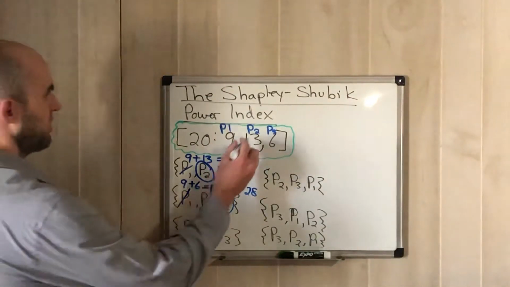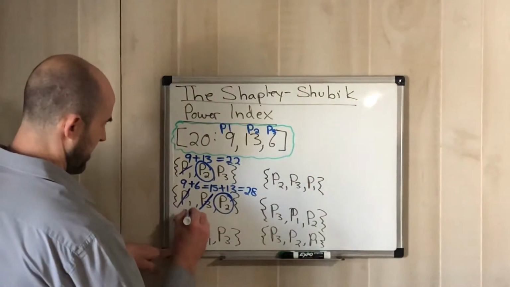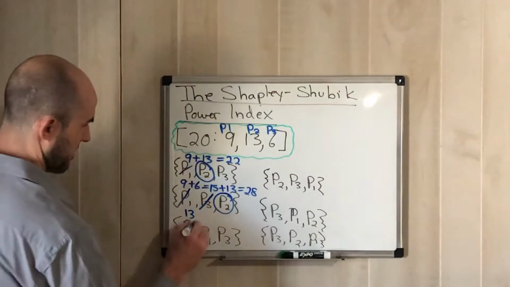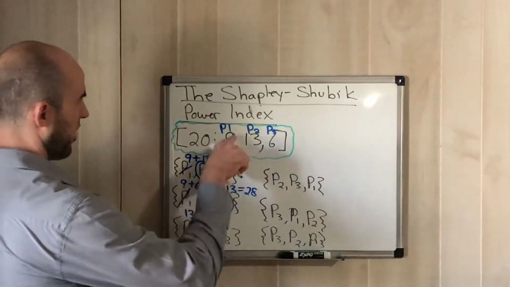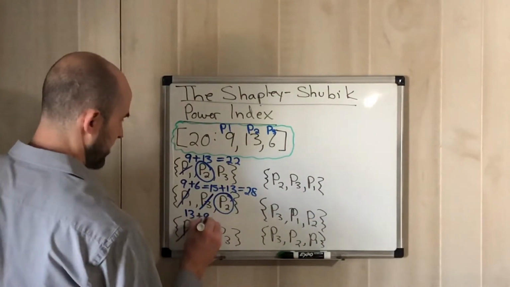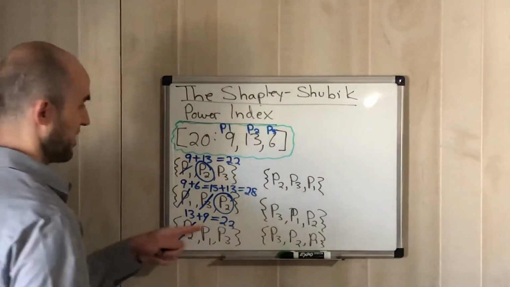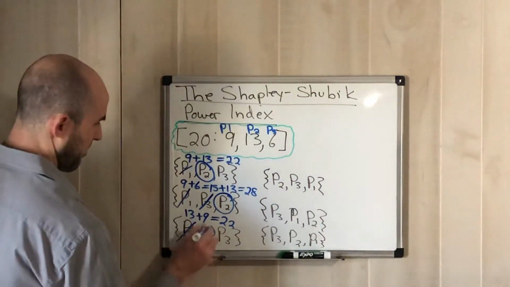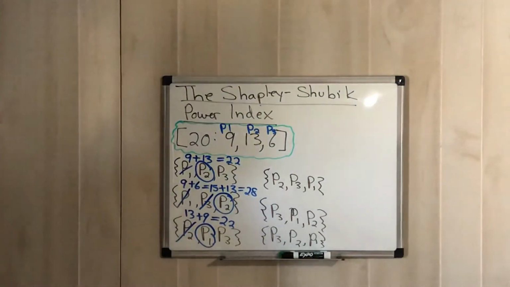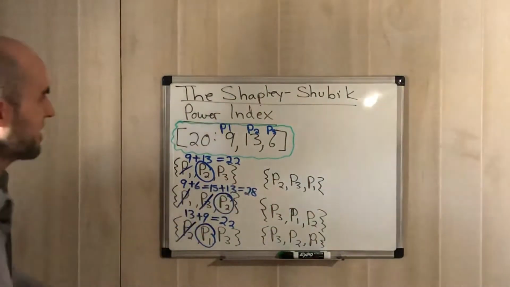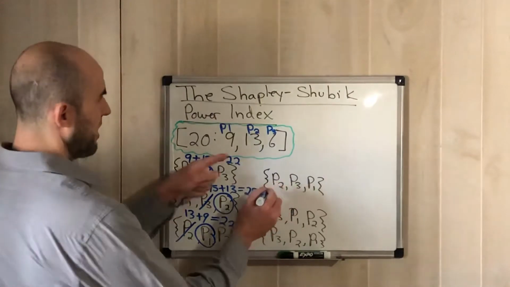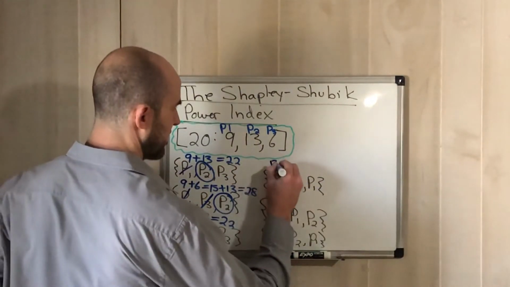Start with player 2. Player 2 gives us 13, not enough to win. Add on player 1 next, which is 9. 13 plus 9 gives us 22. We know 22 is higher than 20. Player 1 in this case was pivotal, right? He helped us win. Over here, start with player 2 again. Player 2 is 13.